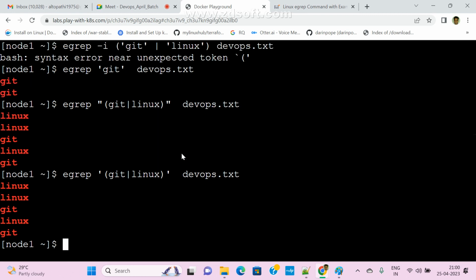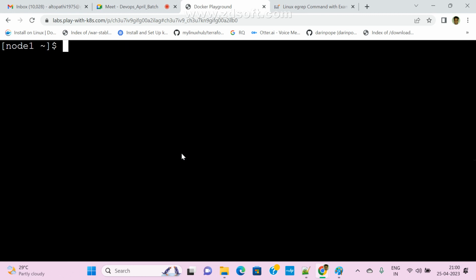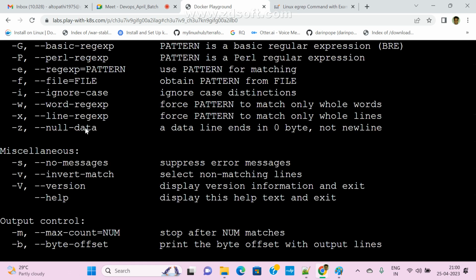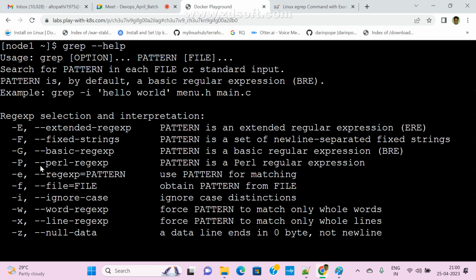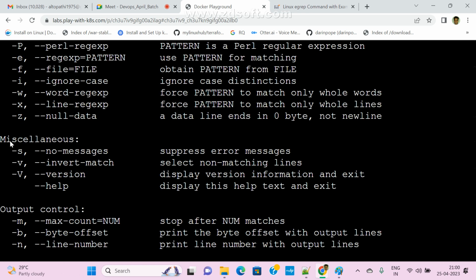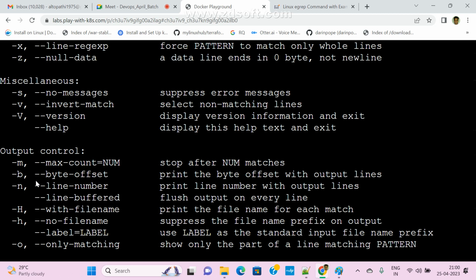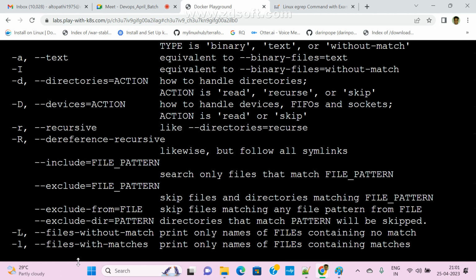So mostly I won't remember all these things. Based on my requirement, I go to help only. So grep space help, here it will display many arguments, right? We cannot remember all these things. Depends on requirement, whatever I need, I pass and execute those commands only. But some basics we can remember. Hyphen R means recursively, and so on, and verbose. So these many arguments we can pass.